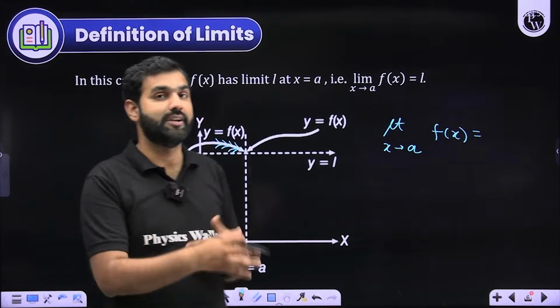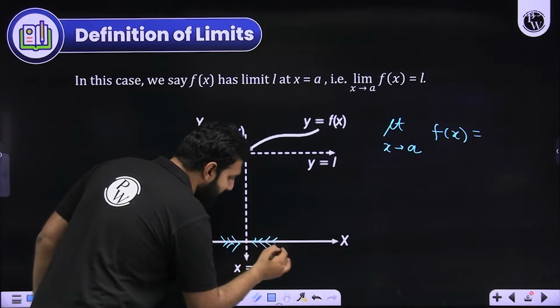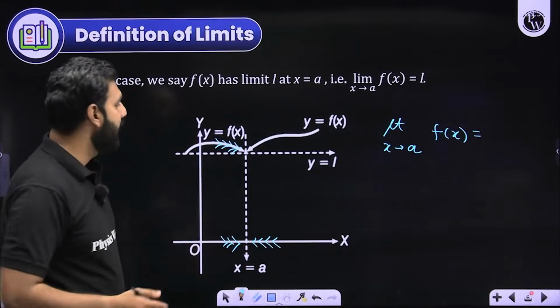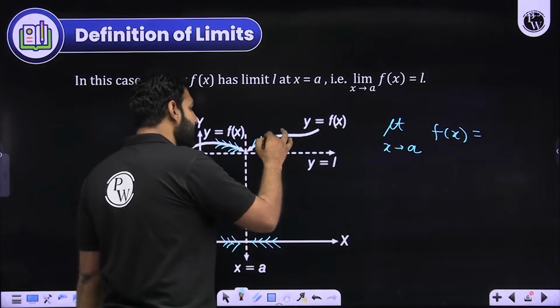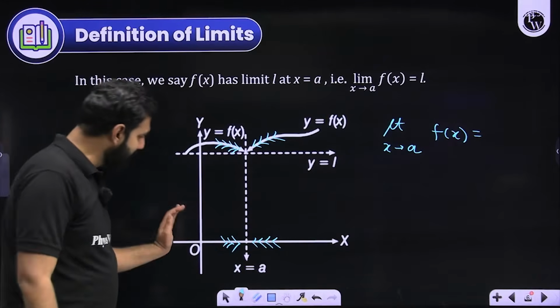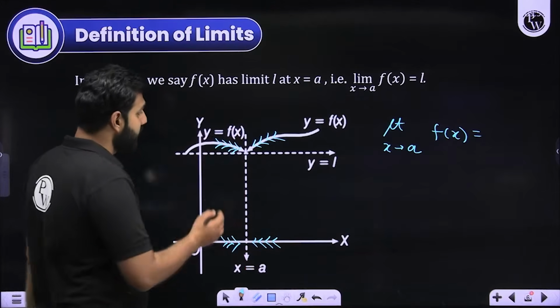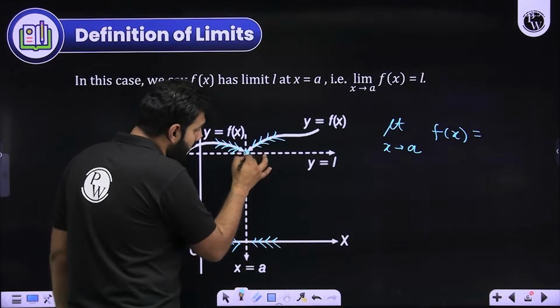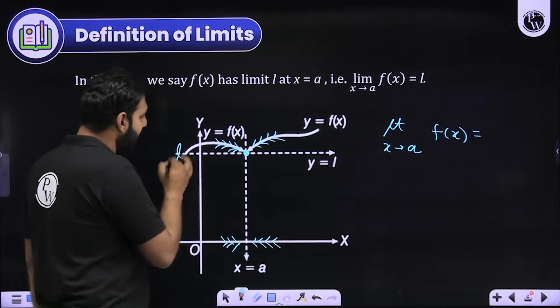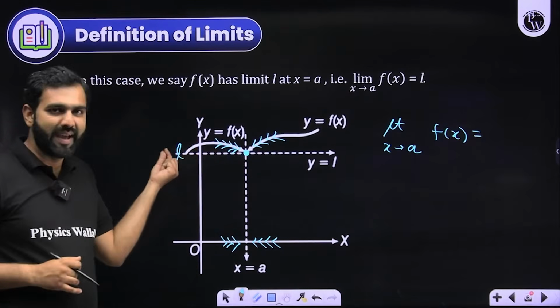That is called the left hand limit. And then I approach A from the right hand side, from its right neighborhood. And then I see its pattern, its trend, where it is leading me. And what I can see is that whether I approach A from the left hand side or from the right hand side, the graph is leading me to a point which is equivalent to a value L on the y-axis.